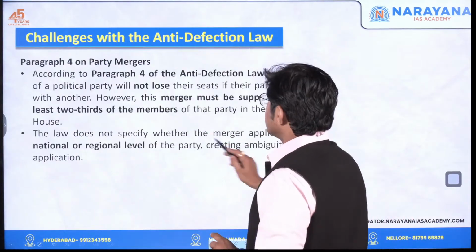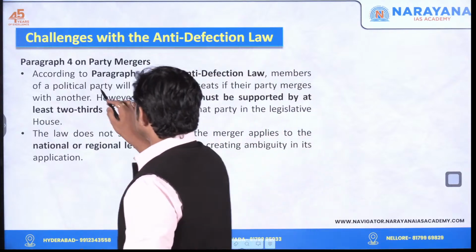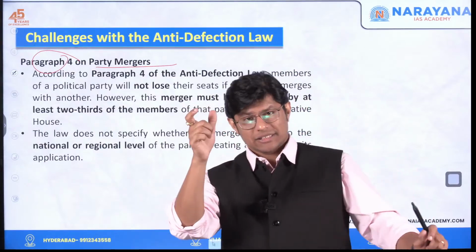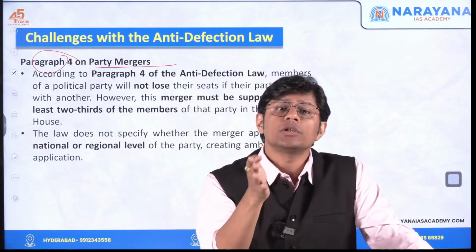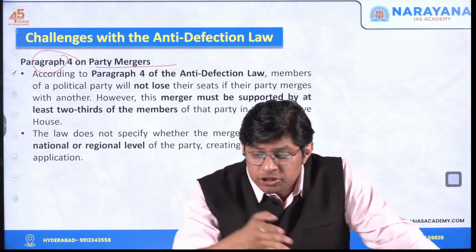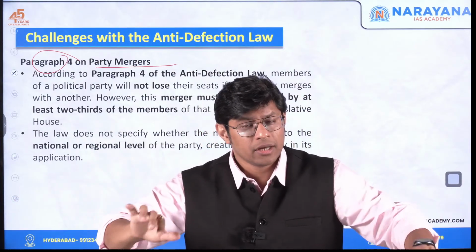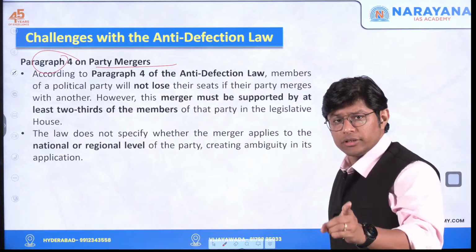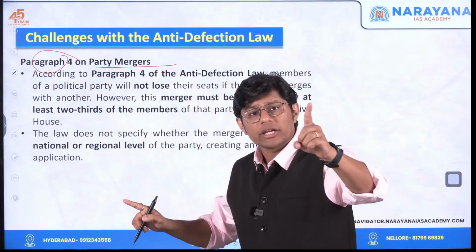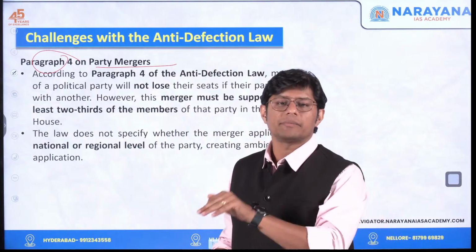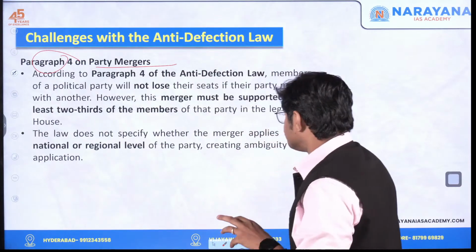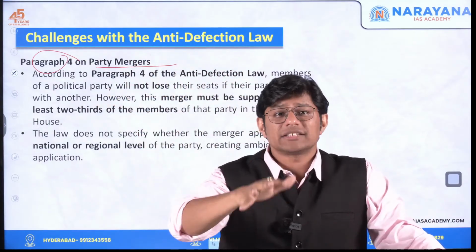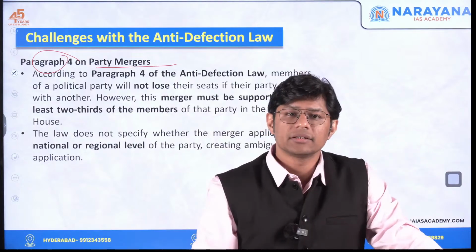The second, the challenges. First one is paragraph 4 on party mergers. We discussed an exemption that when two-thirds of the political members are merging with another political party, they're exempted. But the law is silent with respect to whether it is talking about the national political party or the regional political party. See, we have Congress. Congress is a national political party, as well as we have Congress in almost all the states.